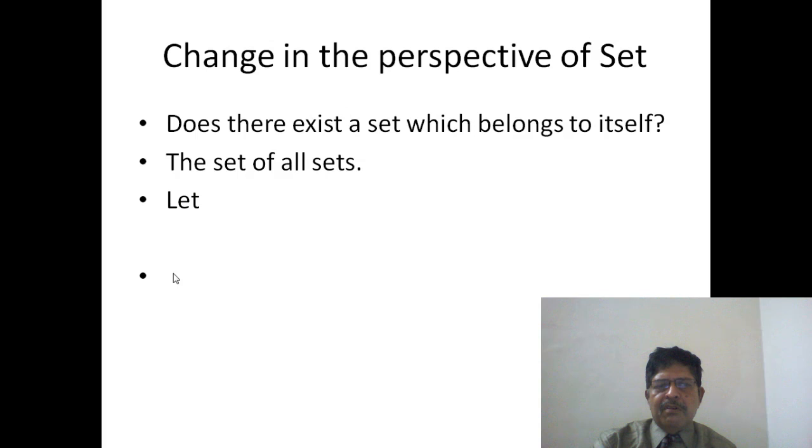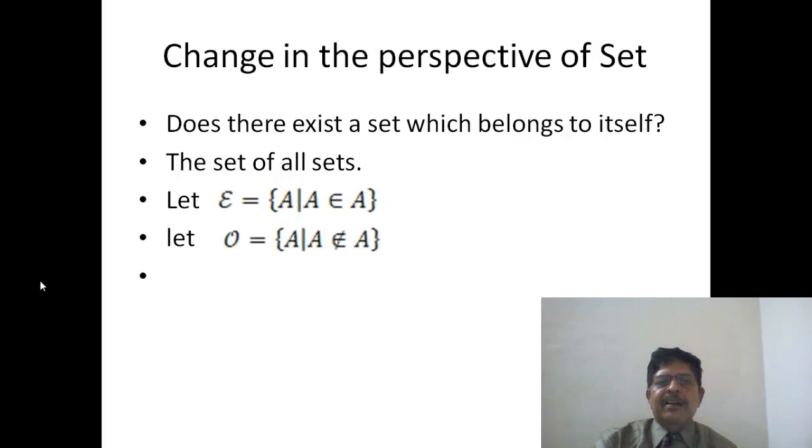Now we collect all those sets which belong to themselves. Let script E be the set of all those sets which belong to themselves. Naturally, the set of all sets belongs to script E, and hence script E is not empty.